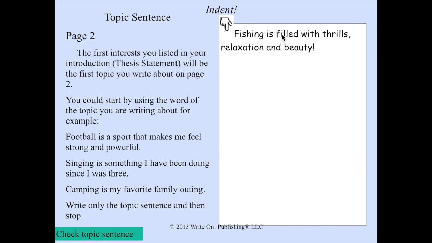Up here, the author wrote, fishing is filled with thrills, relaxation, and beauty. So you are going to start your first topic sentence by letting the reader know what it is that you're writing about. Keep it short and simple. You can use some word pictures, but stay away from I like, I love, it's fun. All right, work on your topic sentence.